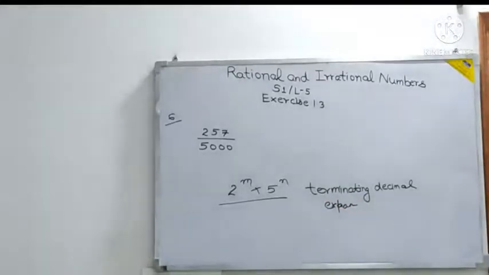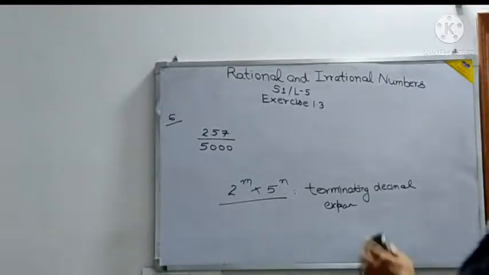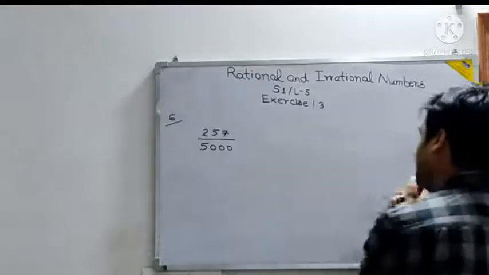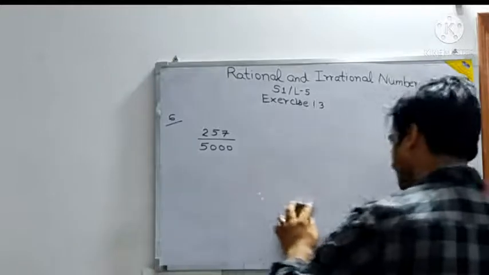Has the question asked this also? No, they have not asked. They only said you have to express the denominator in the form of 2 to the power m into 5 to the power n, where m and n are integers. I am also telling you things that should have been told, and I am revising it basically.